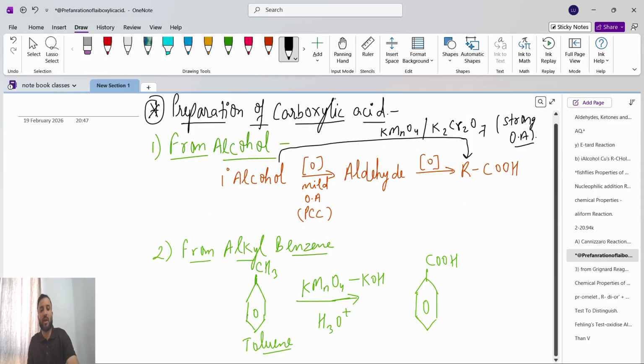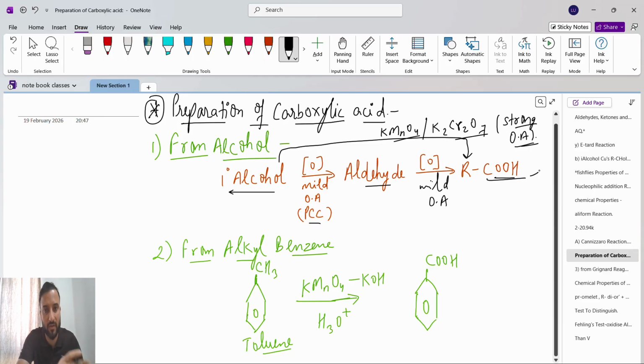Next is preparation of carboxylic acid. Very simple thing, guys. We already studied this. A 1 degree alcohol, if we oxidize it in the presence of a mild oxidizing agent, that is PCC, we will get aldehyde. Again, if we oxidize the aldehyde with a mild oxidizing agent, we will get carboxylic acid. This is one method. Another is, from 1 degree alcohol, if we take a strong oxidizing agent, that is KMnO4 or K2Cr2O7, we directly get carboxylic acid.